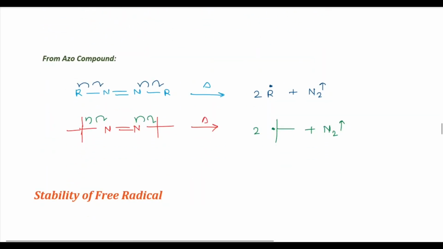We also saw the generation of free radicals from azo compounds. So in this lecture, let us see the stability of free radicals.